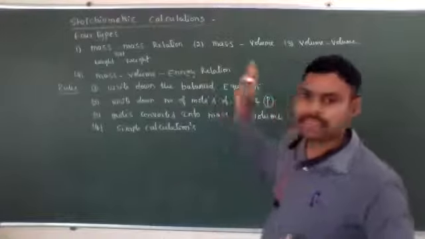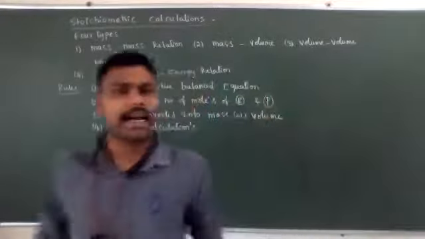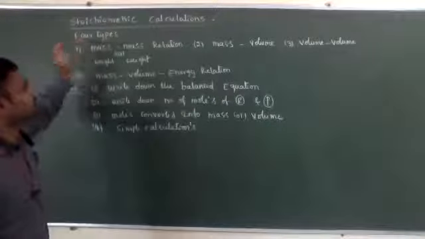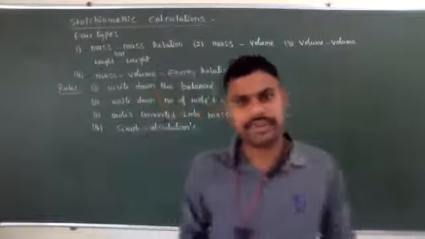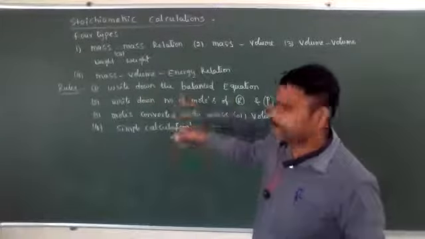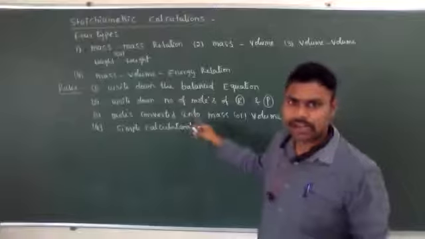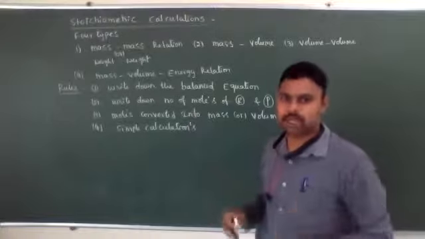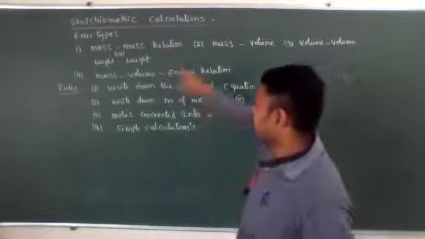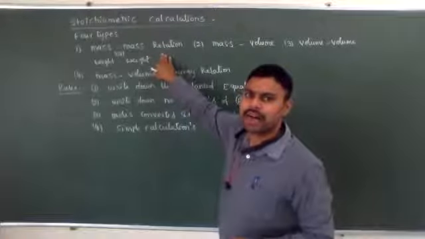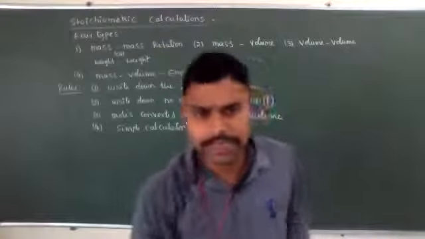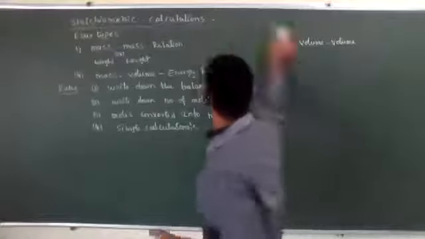So these are the common steps or common rules for the calculations of stoichiometric relations. These are very, very important. Just keep these rules in your mind. According to these rules only, we need to solve some questions. First, I will give some examples related to weight or mass relation questions.